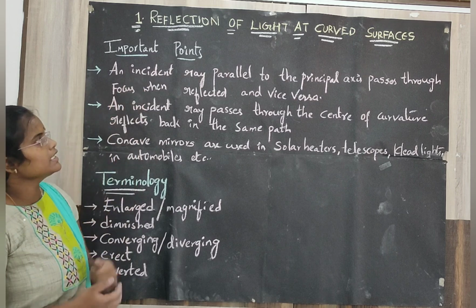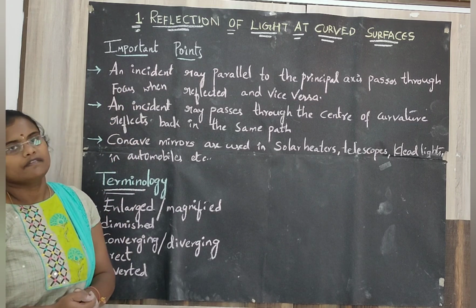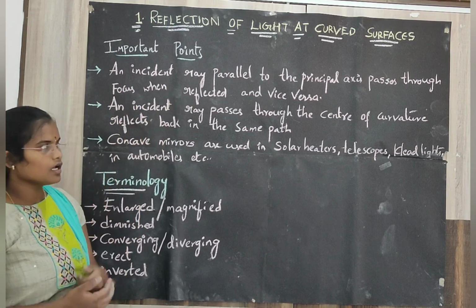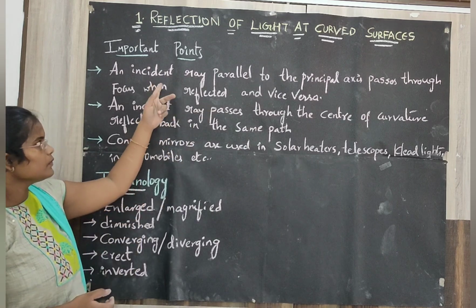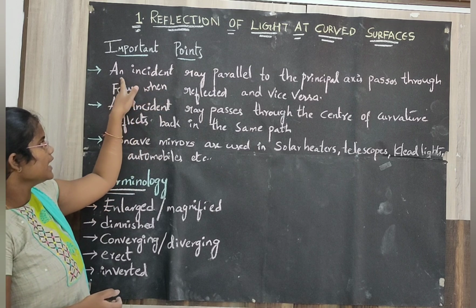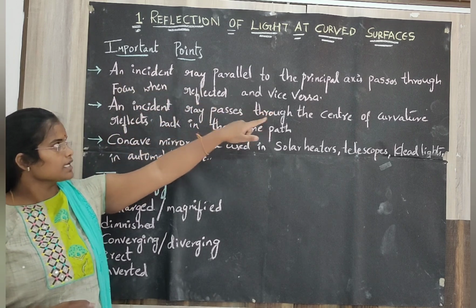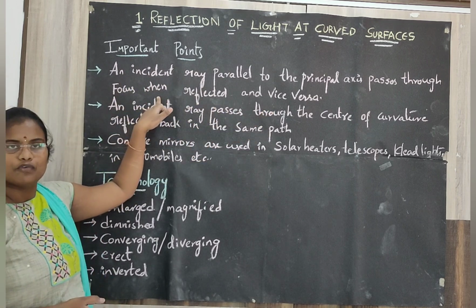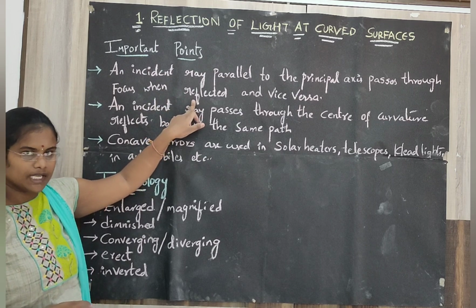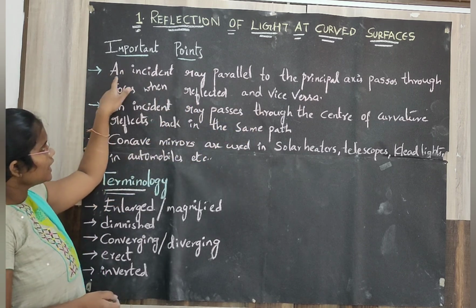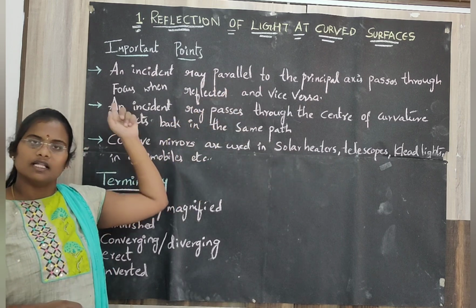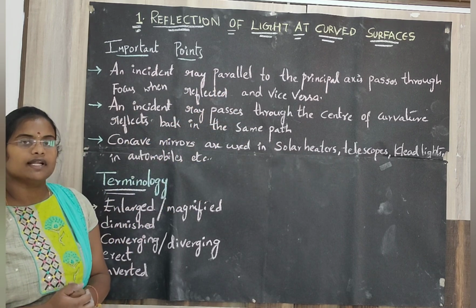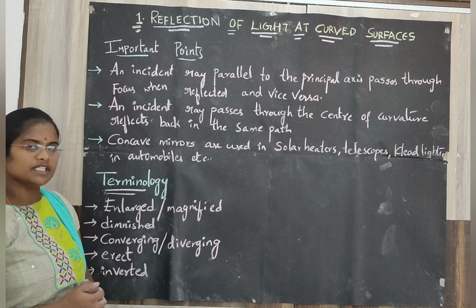And an incident ray parallel to the principal axis, when reflected, passes through the focus, and vice versa, in the sense of the converse of it. So when an incident ray parallel to the principal axis is reflected, it passes through the focus. Vice versa, when an incident ray passes through the focus, the reflected ray will be parallel to the principal axis.